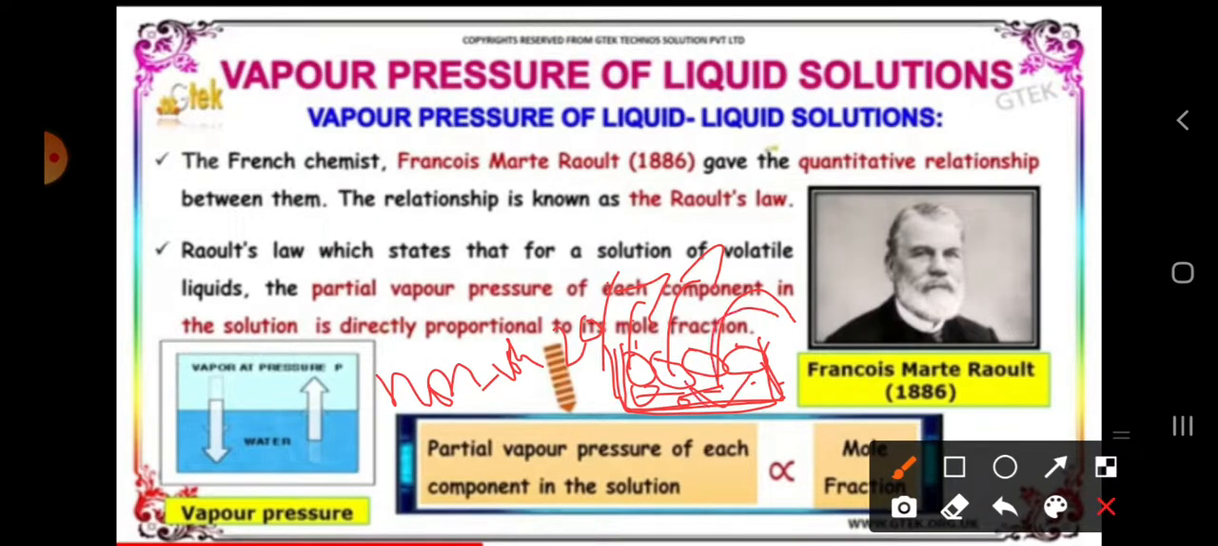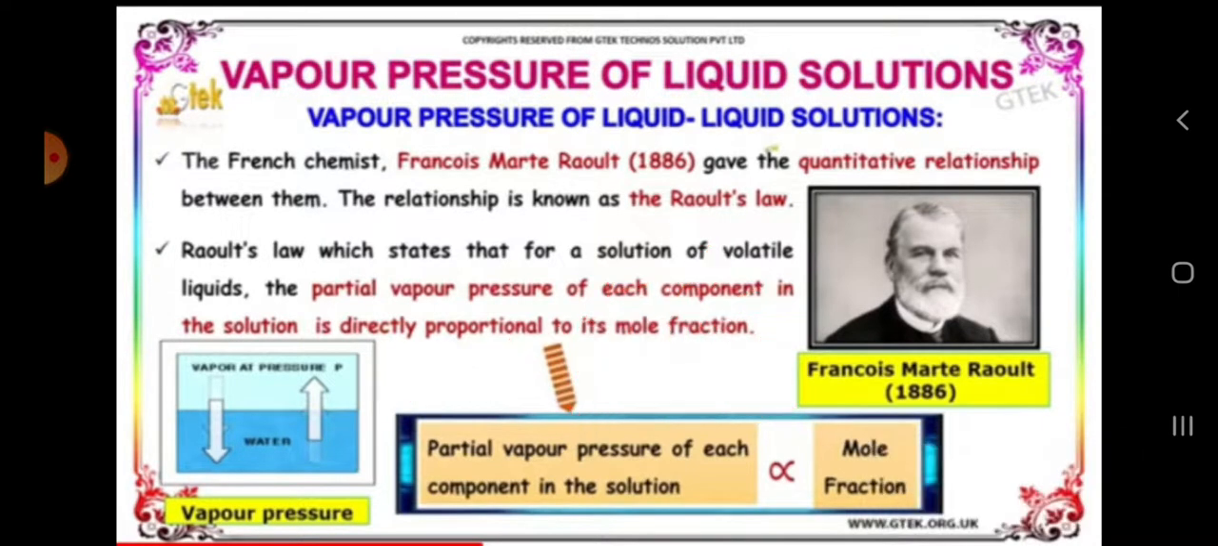So when you add a non-volatile solute, what happens? This non-volatile solute will mix in the solution, and it will also mix with the surface molecules. Whenever the non-volatile solute combines with the surface molecules, it decreases the vapor pressure. Here two molecules were evaporating. When you add the non-volatile solute, only one molecule will evaporate. See the difference, two molecules is more or one molecule is more? Two molecules is more. So that's why vapor pressure is decreasing.